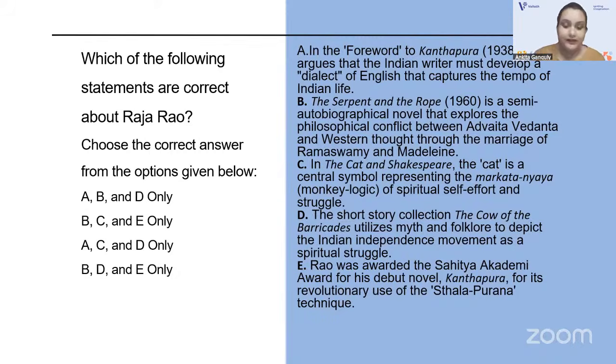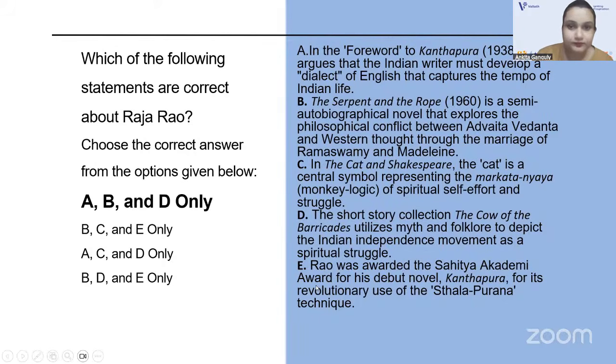Yes, the correct answer would be A, B, D. The first statement is correct, and the second statement is also correct. The Serpent and the Rope, published in 1960, is a semi-autobiographical novel which explores the philosophical conflict between Advaita Vedanta and Western thought through the marriage of Ramaswamy and Madeline.